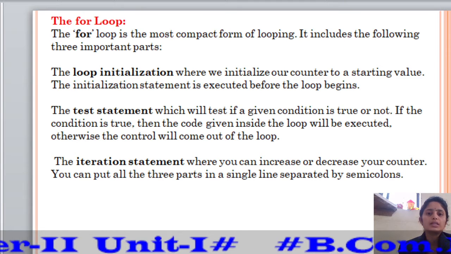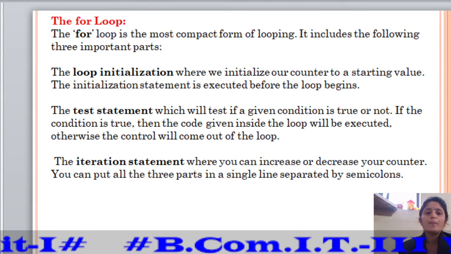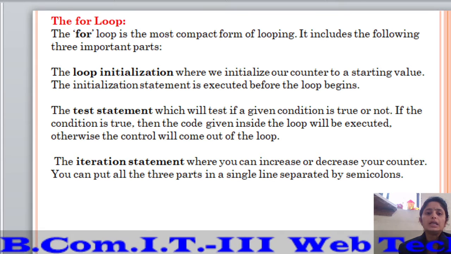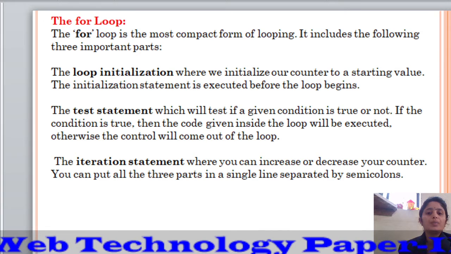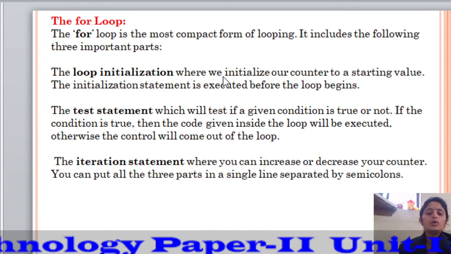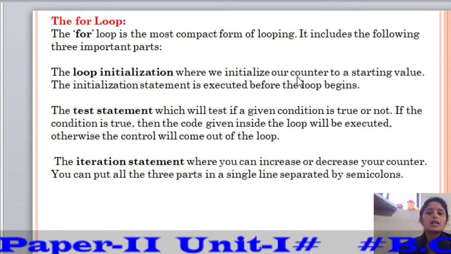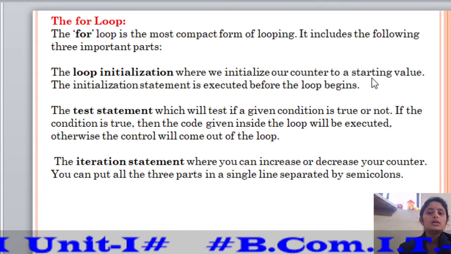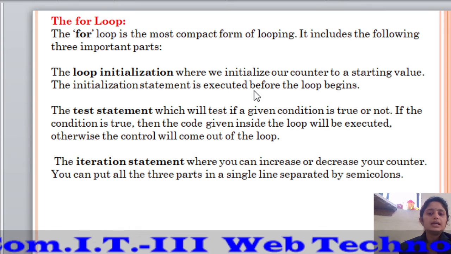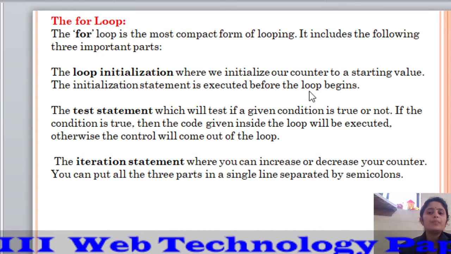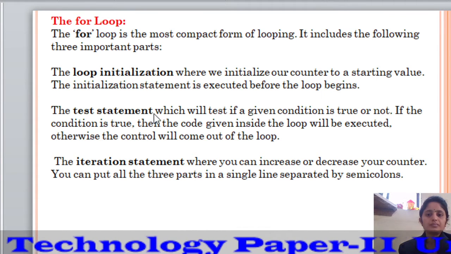The for loop is the most compact form of looping. It includes the following three important parts. The first part is the loop initialization, where we initialize our counter to a starting value. The initialization statement is executed before the loop begins.